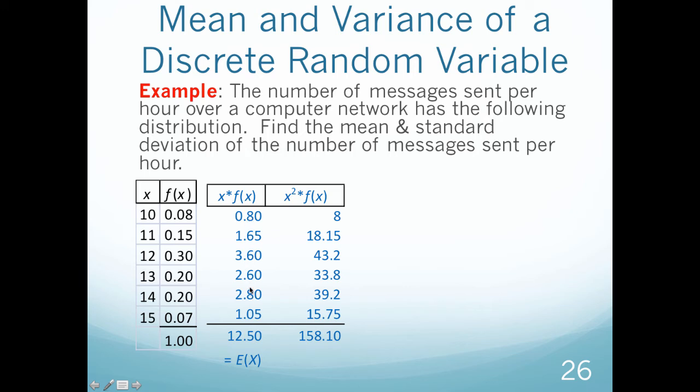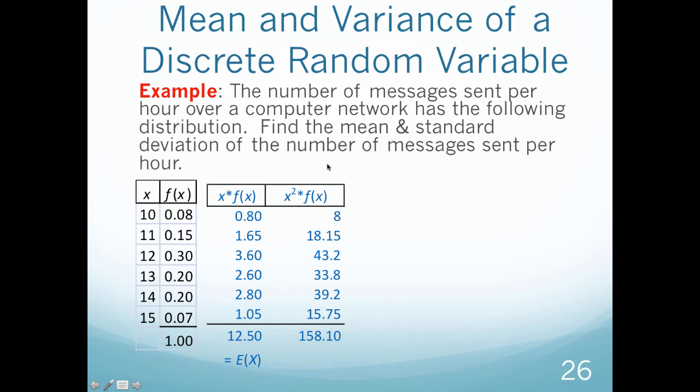Then I'm going to add all of those values up, and that gives me my average. So my average, or my mean, or my expected value, same thing. So I wrote equals E of x. That then is 12.5. So that's my expected value. Not too hard when you do it in a computer program, right? If you do it by hand, it's just a little more tedious, takes a little more time. On a test, obviously you'd have to do it by hand, but in that case you'd be given fewer values, so you wouldn't have to do it all.